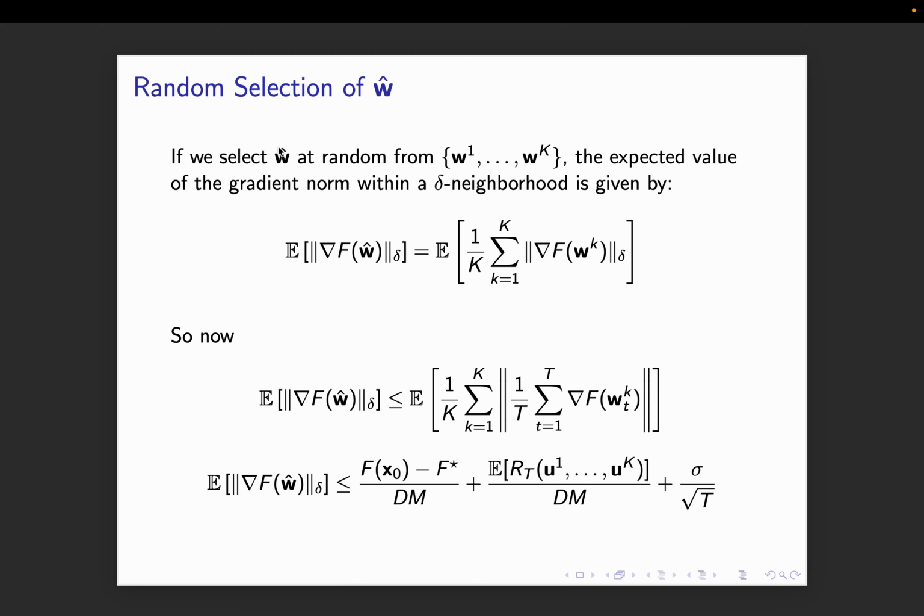So now if I have a collection of, let's say, k points, I select one randomly. So the expectation over whatever random point I select is basically 1 over k of the delta-ball, delta gradient norm of the random points I will select. And this is going to be less than 1 over k times the average of the t, basically from here. I pull this result and I put it here. So now I have sorted everything out. I have returned k points from which I will select one randomly, and I can be really sure that the delta gradient norm is going to be less than this quantity plus this quantity plus this quantity.